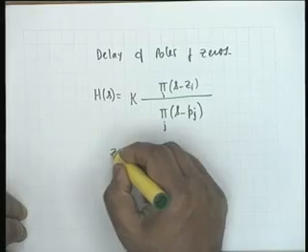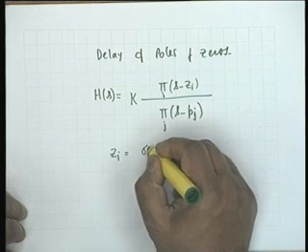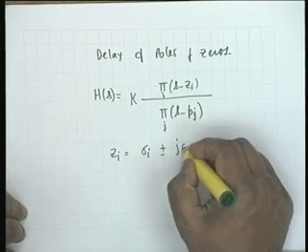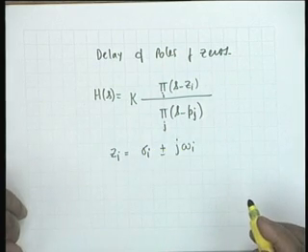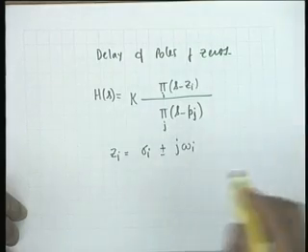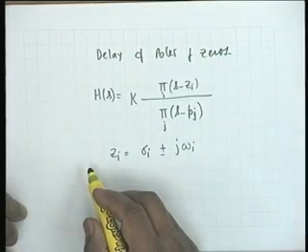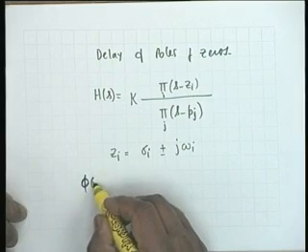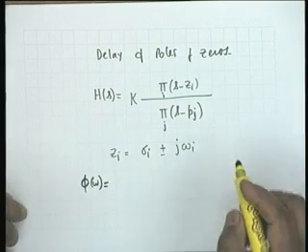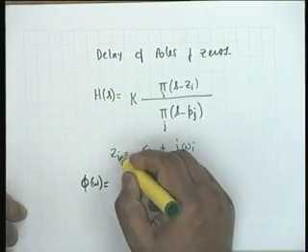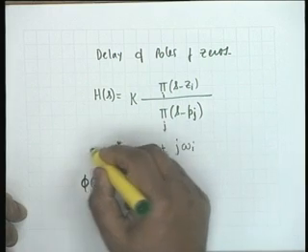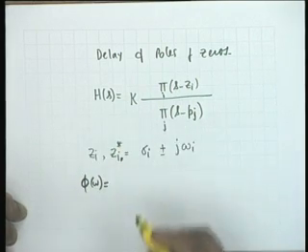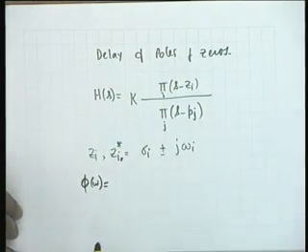So let us say zi equals sigma i plus minus j omega i. All right. Then you notice that the phase shall be phi of omega, and this is not zi, it is zi star, because we are considering real networks.